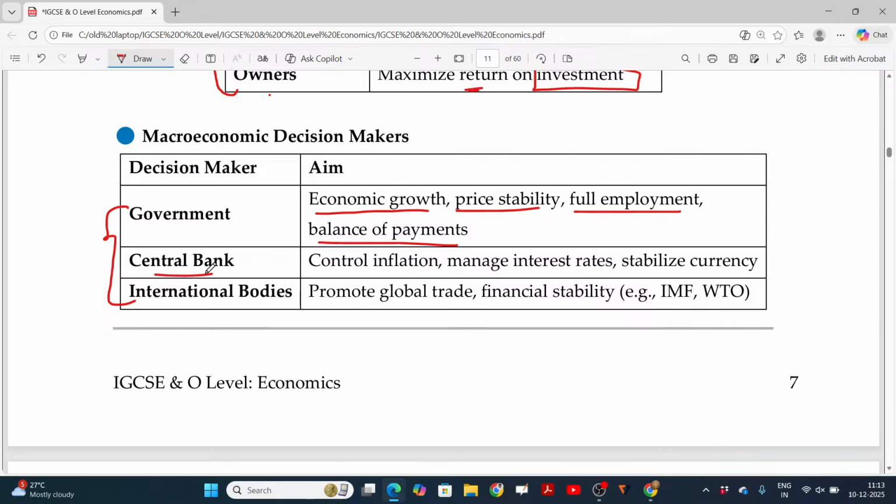Central bank. Okay, central bank, the main bank in India, RBI, Reserve Bank of India is the central bank. Their intention is to control the inflation, deal with the money, manage the interest rates and stabilize the currency rate. See, rupee by dollar.